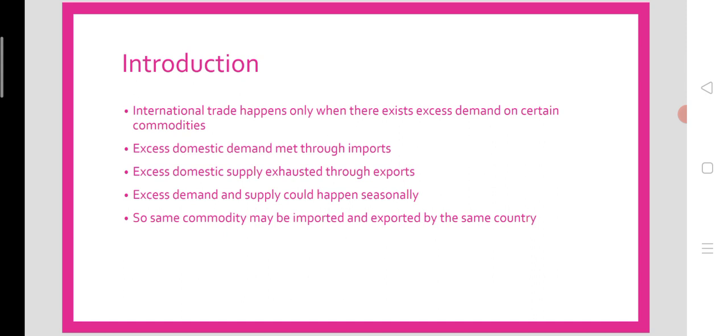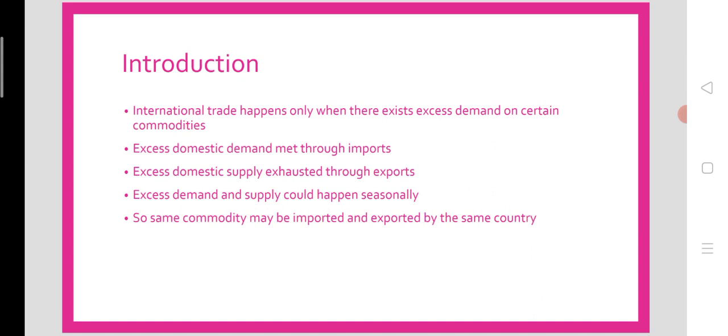Excess demand and supply could happen seasonally as well. So the same commodity may be imported as well as exported by the same country in the same financial year. That could happen depending on the seasonal time of certain commodities.